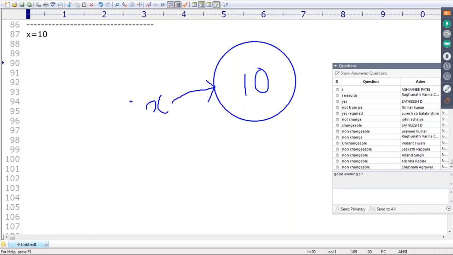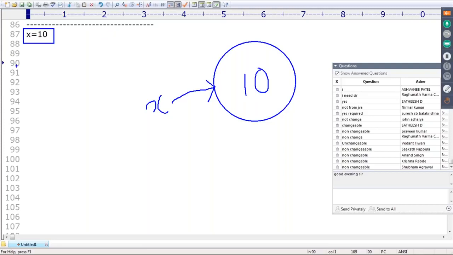Everything in Python is an object only. Int value is also an object, float value is also an object, complex value is also an object, string value is also an object, boolean value is also an object. Everything in Python is an object only. That's why x is equal to 10 means this is the memory representation. Clear? Are you able to understand up to this?